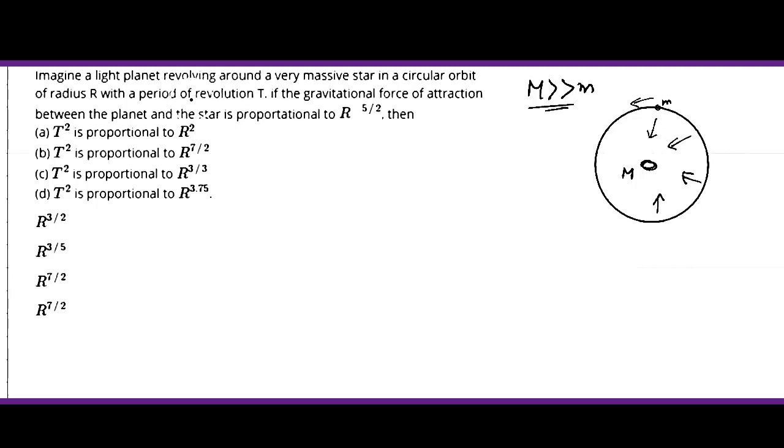In a similar way, here the light planet we can refer to as the satellite, and the massive star we can refer to as a planet. So now, since the gravitational pull, let it be Fg, is proportional to r to the power of minus 5 by 2.